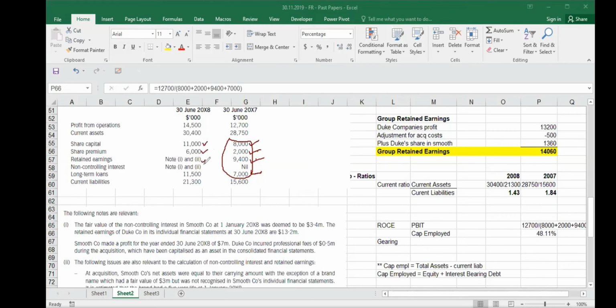And then you have to take retained earning and NCI, which you calculated in part A. And you have your long-term debt. Do you understand? Yes, sir. In 2008, they did not give you. You have to calculate which you did in part A. You just calculated your NCI and group retained earning. You will just put those numbers here, and then it will be done. So this is also not difficult.